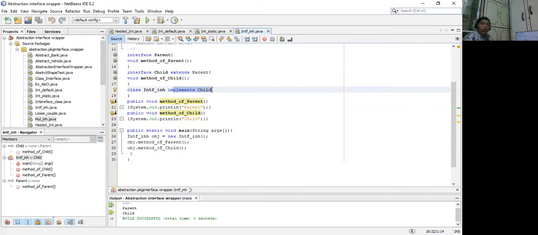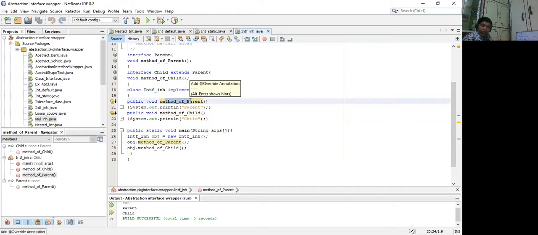You don't have to copy the same code. You can give your own name. I'm just showing you the structure of the code, how this works in the simplest form. So next, we are overriding the method of parent, because we are getting access to the method of parent since we are implementing the child interface, and the child interface has extended the parent interface. Therefore we can get access to the method of that particular parent interface.